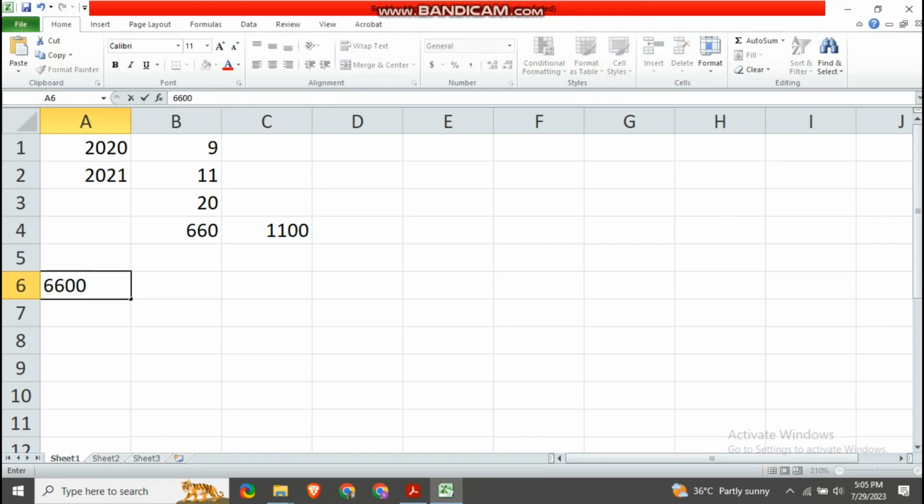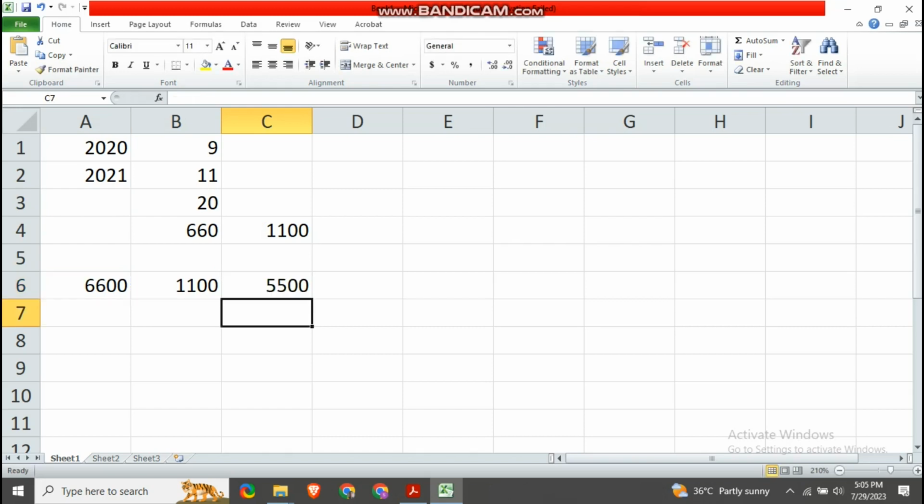6,600 is the depreciation we just calculated here, which is 1,100. So now the net book value is cost minus depreciation, which is 5,500. And we know the fact that we made a profit of 350 in this disposal.